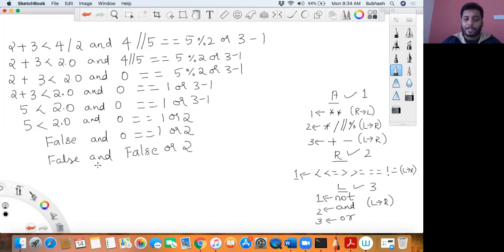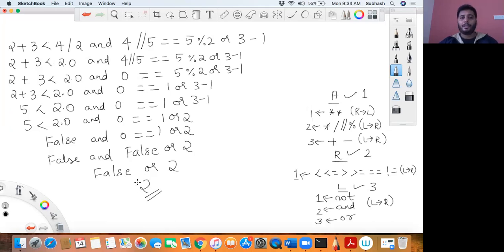What do logical operators say? Which is having the highest priority? Not is having the highest, anyway, not is not there. And is having the second priority. So compared to or, and is having the higher priority. So let me solve and, left to right. So false and with false. You remember, whenever you are using logical and, if x is false, return x, right? False or with 2, right? Our or operation is, when x is false, return y, therefore it is 2. So the output should be 2.